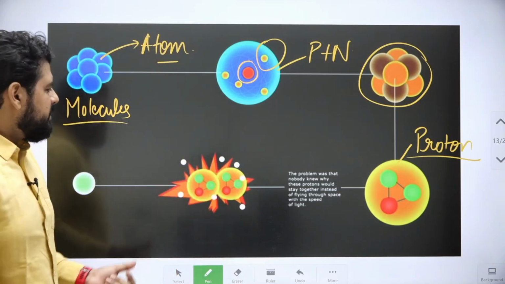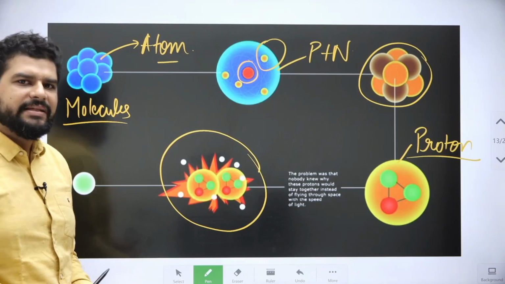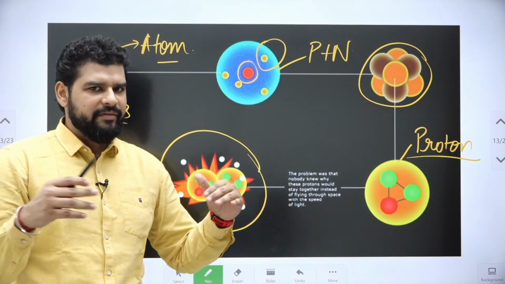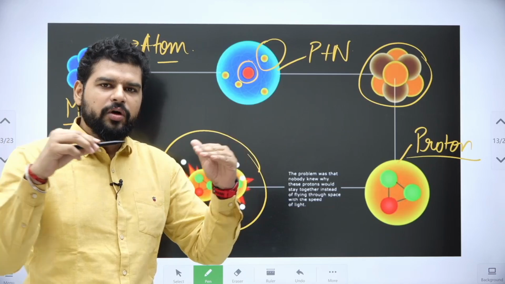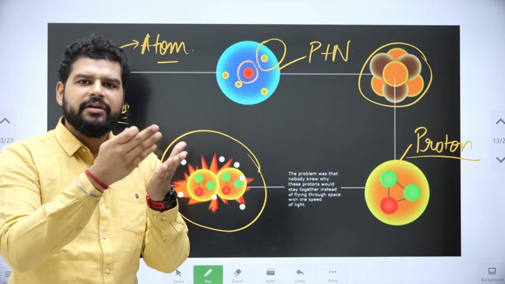So what happened was, they collided particles in a particle accelerator. You can imagine the particle accelerator as a big highway, and just to understand, they collide two cars or two vehicles in order to break them and understand what they are made of.